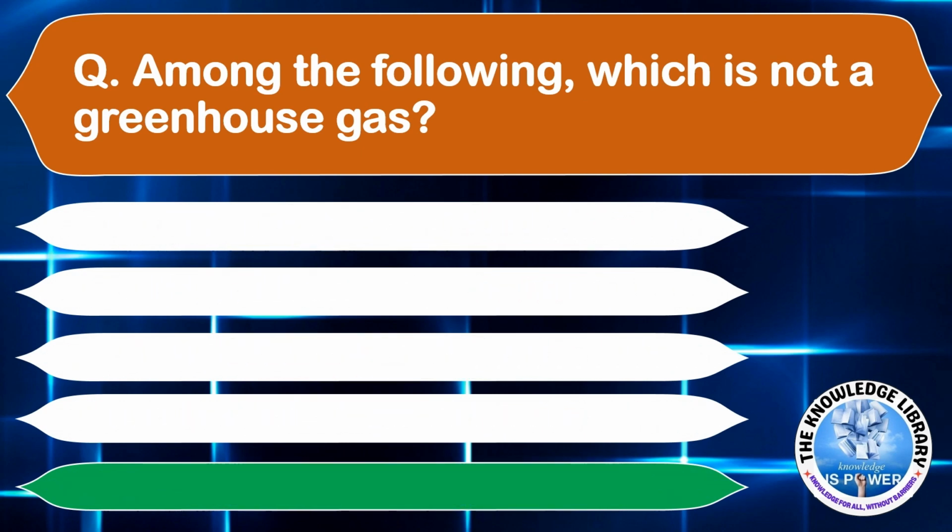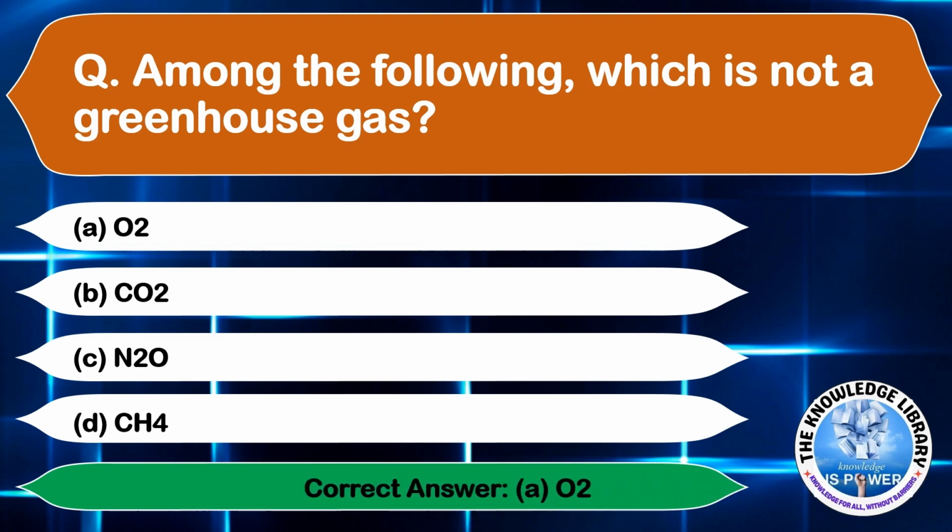Among the following, which is not a greenhouse gas? Option A, O2; option B, CO2; option C, N2O; and option D, CH4. The correct answer is option A, O2. Moving on to the next question.